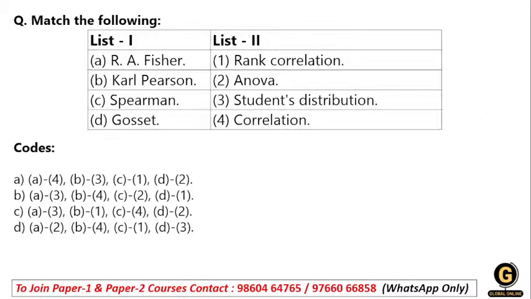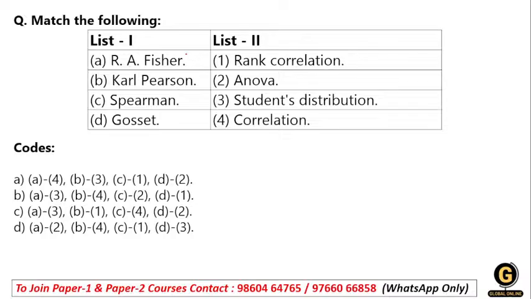Now the next one. List number 1, list number 2. List 1: A. Fisher, B. Karl Pearson, C. Spearman, D. Gosset. List 2: rank correlation, ANOVA, student distribution and correlation.